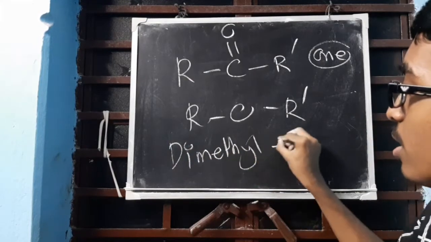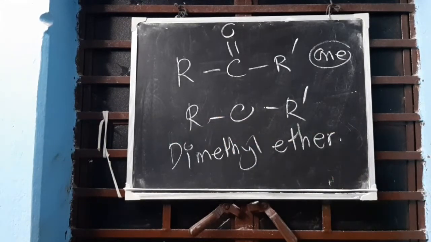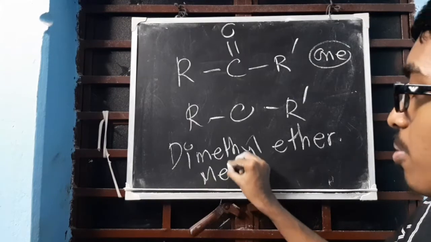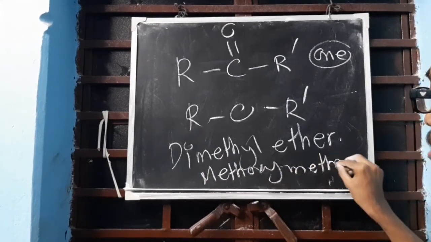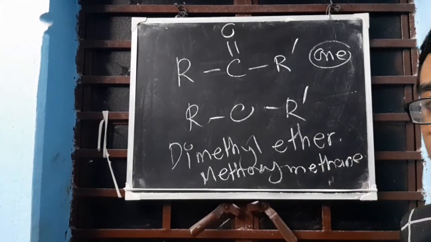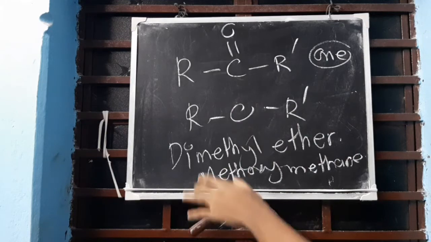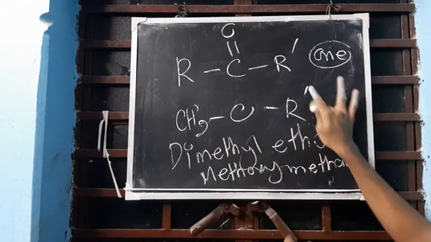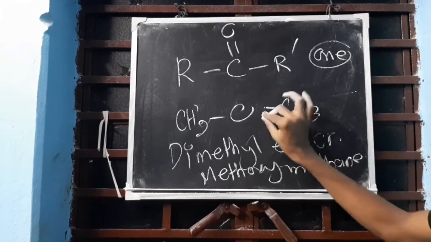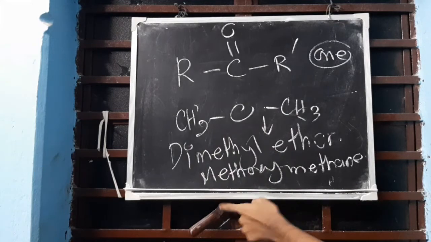It's dimethyl ether. Clear? If it is CH3-O-CH3, it's dimethyl ether. IUPAC name stands as methoxymethane. Nomenclature is currently not in the syllabus for ether. Generally it does not come like that. It will be given only in limited form. So here if we put CH3, general formula is this, and here also if we put CH3, it becomes dimethyl ether, methoxymethane.